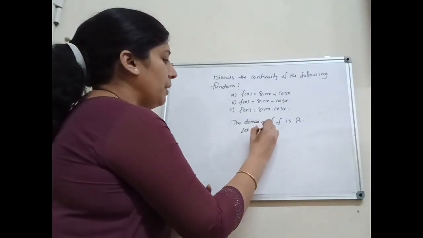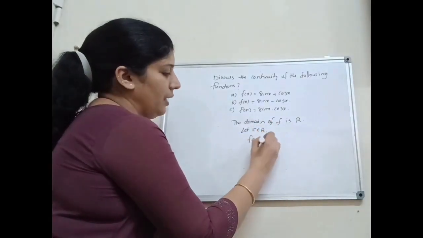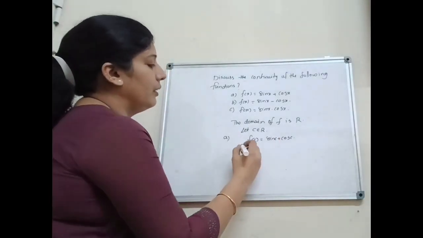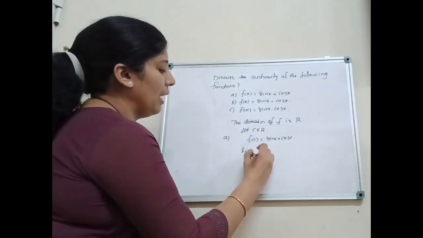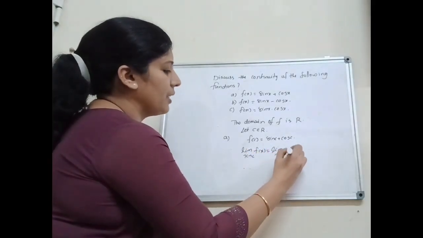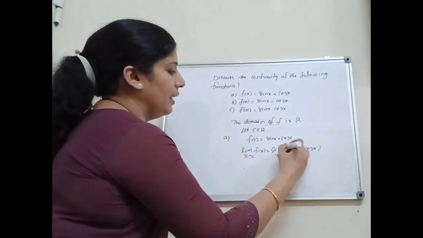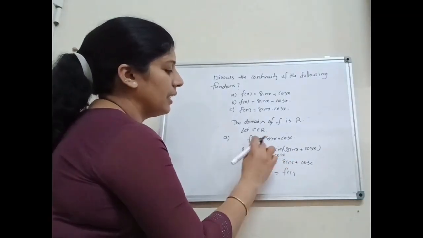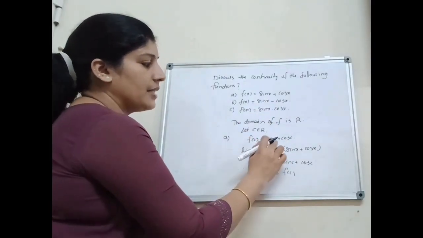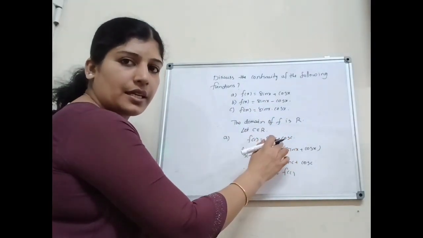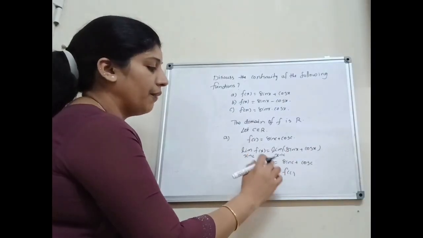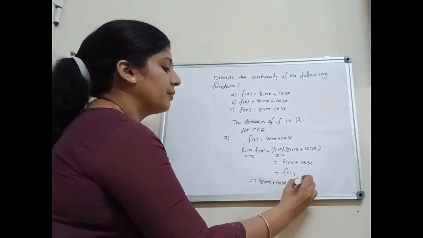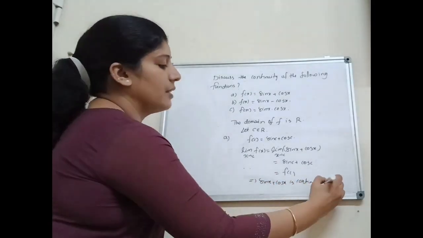Let c belong to R. We can find f of c equal to what? Sin c plus cos c. First one, A. Then next we can consider limit x tends to c f of x equal to what? Limit x tends to c sin x plus cos x, that is equal to sin c plus cos c, that is equal to f of c. At x equal to c, f of x is sin c plus cos c, that is f of c equals sin c plus cos c. Therefore, limit x tends to c f of x equal to f of c exists. That implies sin x plus cos x is continuous at x equal to c.